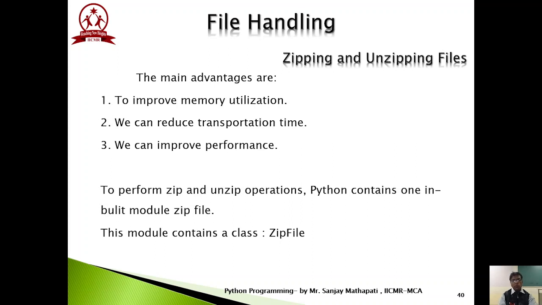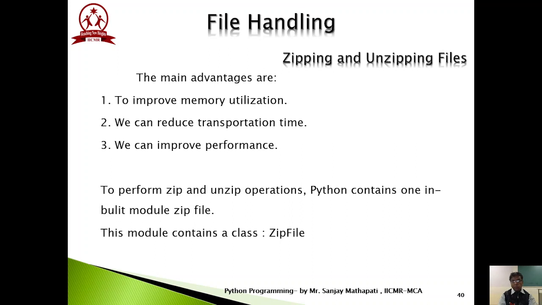Memory utilization in the sense, what if we keep all the files in a scattered way, without using the concept of zip? Then they use more memory than when we compress, which requires less size. So it's always better, whenever you want to perform operations like copying or moving files from one place to another, to first compress the files, that is, zip them with any method like WinRAR or WinZip. There are so many options available, but how we can create a zip file using Python programming, that we are going to discuss in today's session.